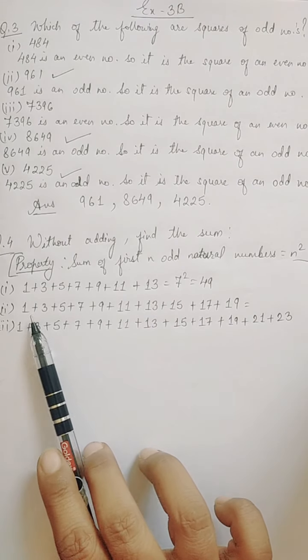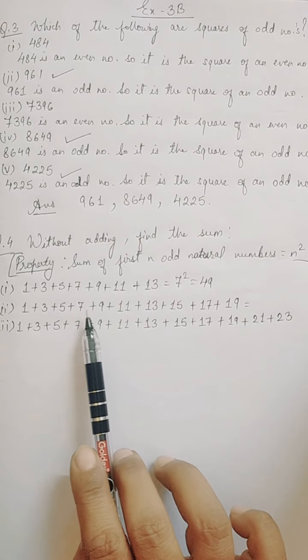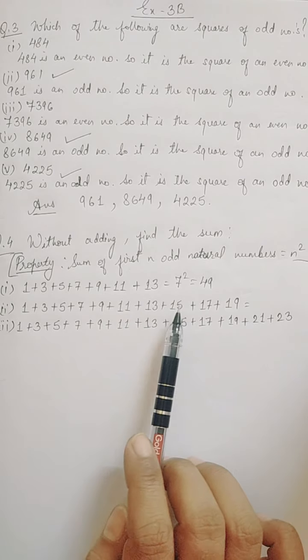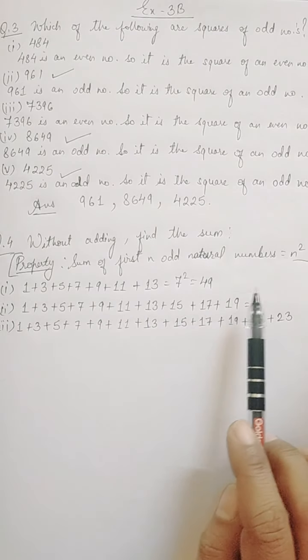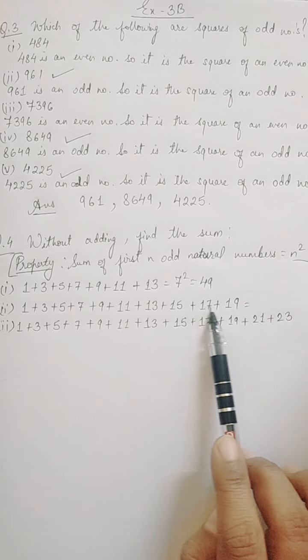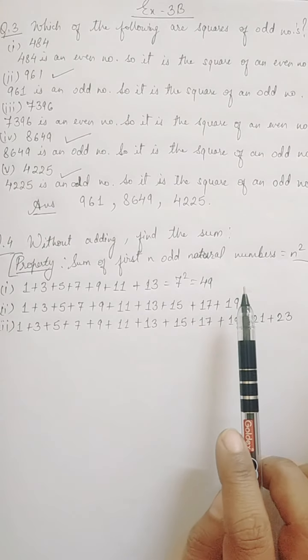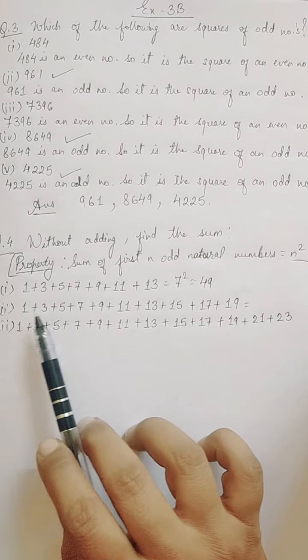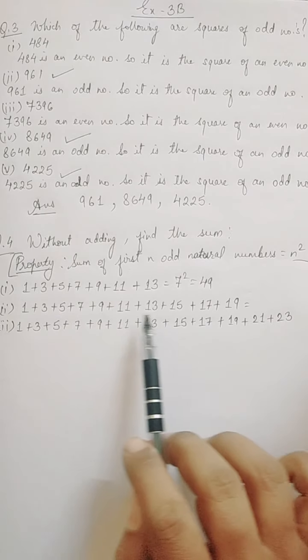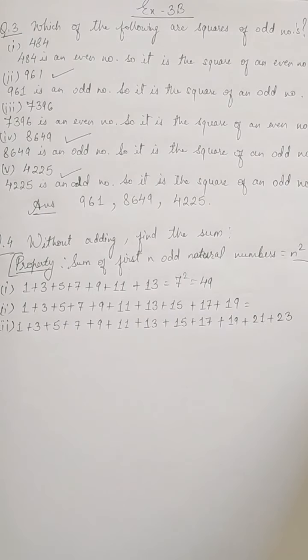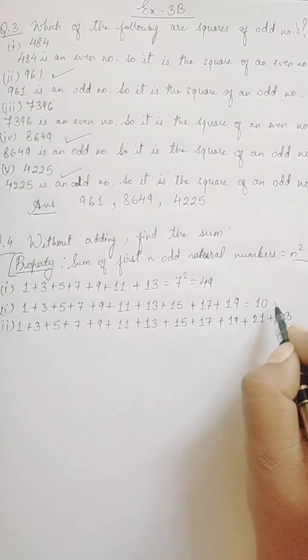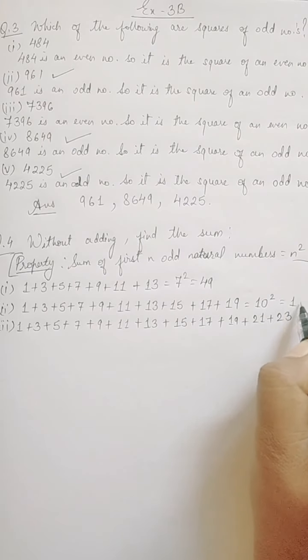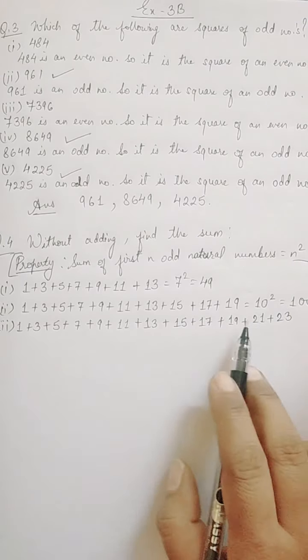Now the second one: 1 plus 3 plus 5 plus 7 plus 9 plus 11 plus 13 plus 15 plus 17 plus 19. Yes, again they are first n odd natural numbers. So now we have to count how many they are. 1, 2, 3, 4, 5, 6, 7, 8, 9, 10. We have 10 natural numbers. So it is equal to n square, that is 10 square, and 10 square is 100.